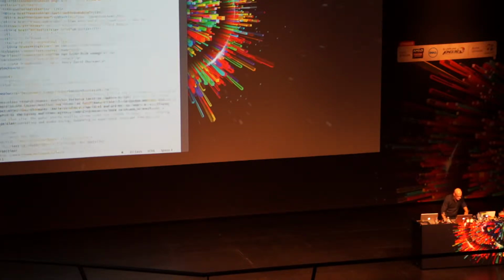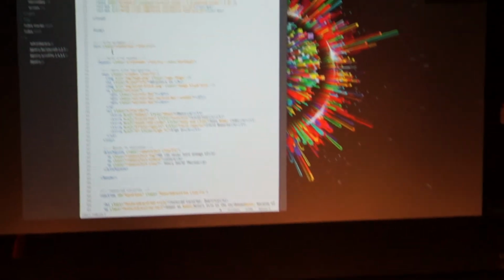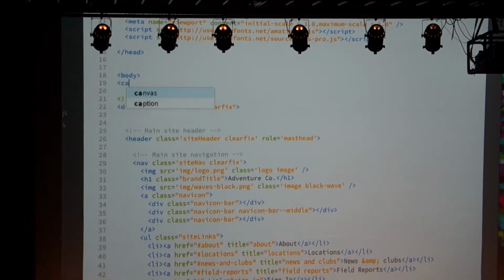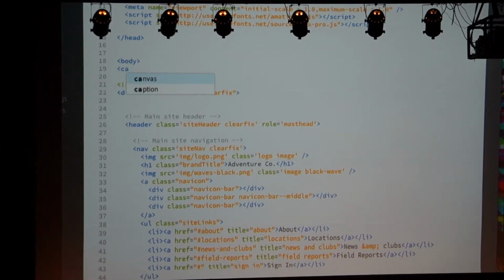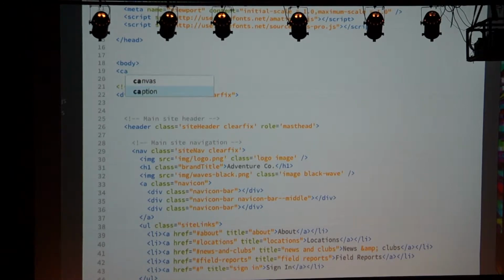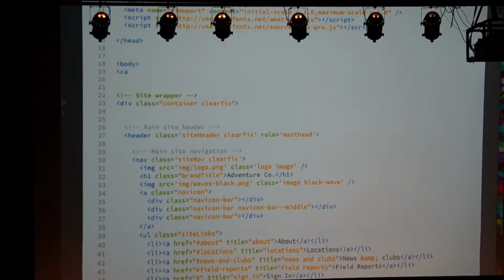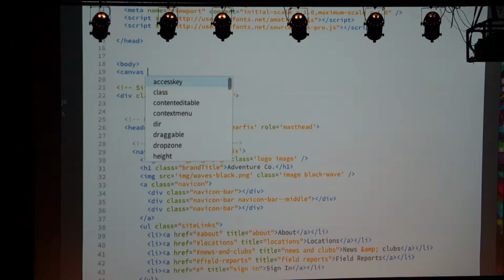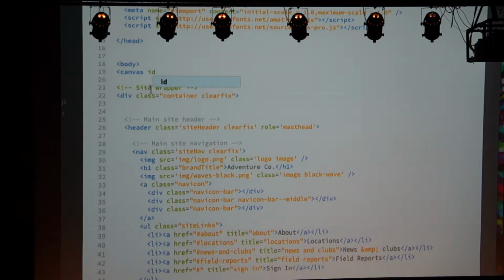Okay, so here's the HTML. So how does this work? I just come in here into the body, and I want to add a canvas tag. You'll notice that it's doing code completion, code introspection. Let me try that again. It's a canvas tag, and I can add an ID, and it's giving me all of the code completion and code introspection. It's writing everything for me.